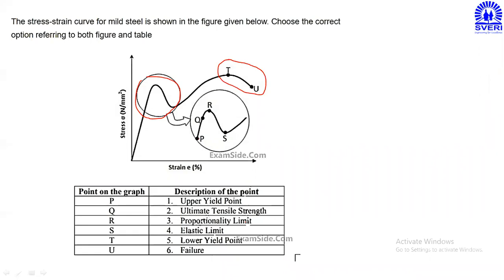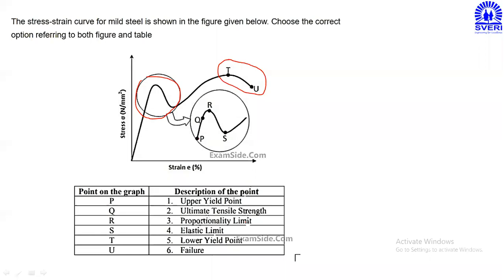Let us see. Proportional limit. Correct. What about others? Elastic limit. No. Proportional limit. First point is called as a proportional limit. Please keep in mind, 3 is applicable for P. Proportional limit: within elastic limit, stress is directly proportional to strain. So P dash 3.